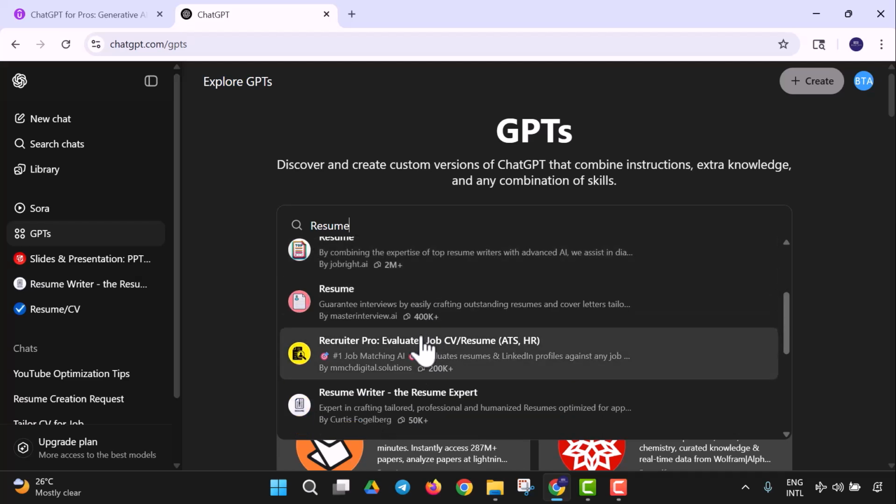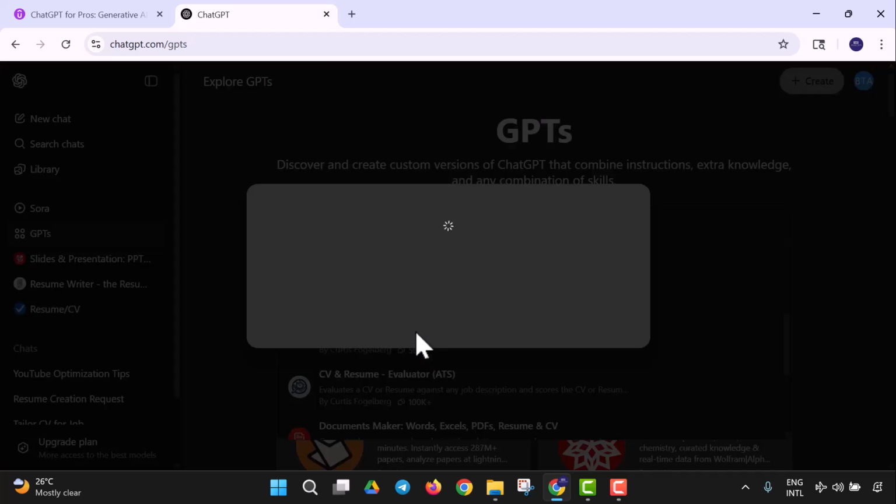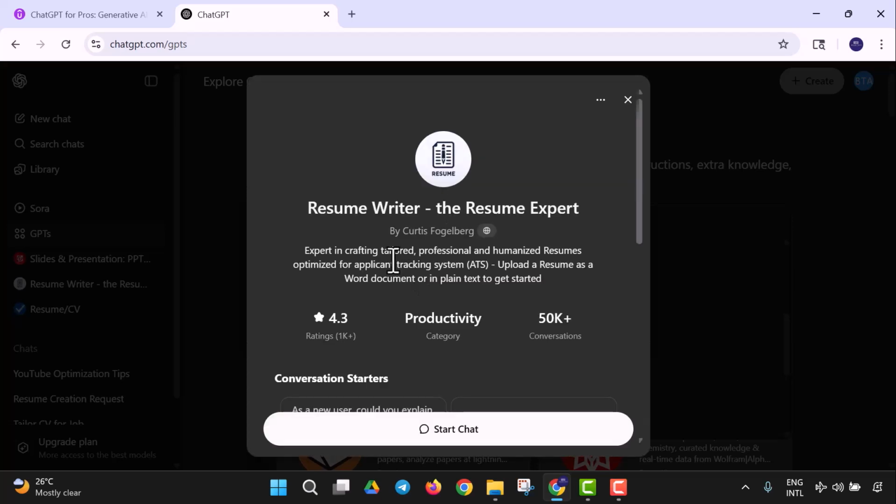So we have Resume and we have Resume Writer. Let me use this for instance. This is a GPT that works on one's resume. So let's say you want to write a resume. I'm using this particular Resume Writer, the resume expert in crafting tailored, professional, and humanized resumes, optimized for applicant tracking systems. ATS is the new thing where AI tracks your resume, and you need to write your resume according to this guideline so you could pass all these automated applicant tracking systems.